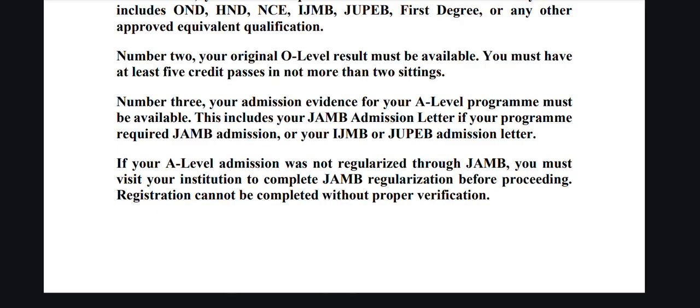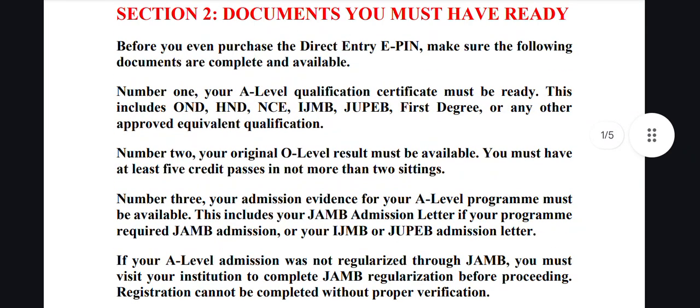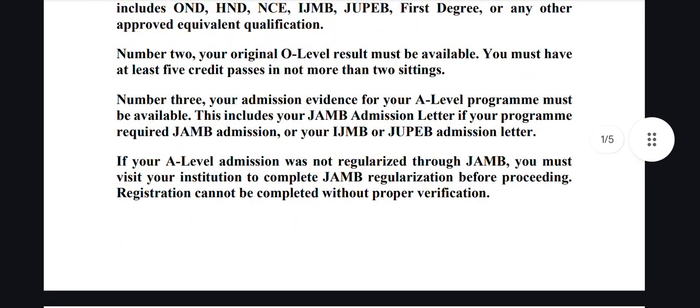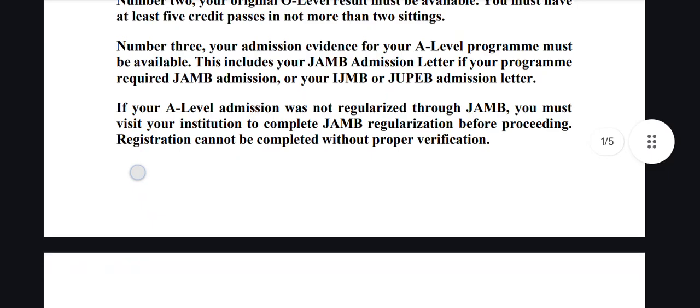And if your A-level was not from a particular institution like polytechnics, colleges of education, or universities, if your A-level qualification is IJMB, JUPEB, or Cambridge, then you will need your IJMB, JUPEB, or Cambridge admission letter. We're still going to be talking about some other requirements regarding previous admission in the next part of the video.